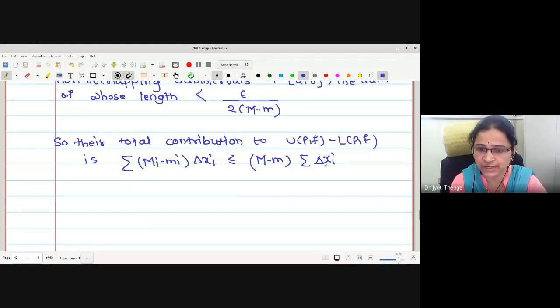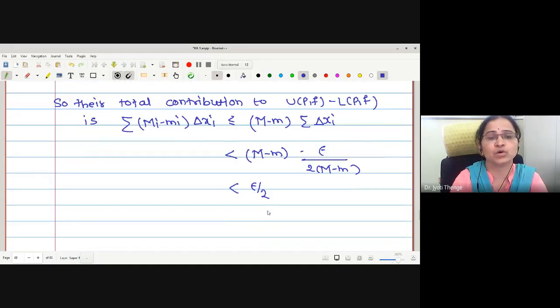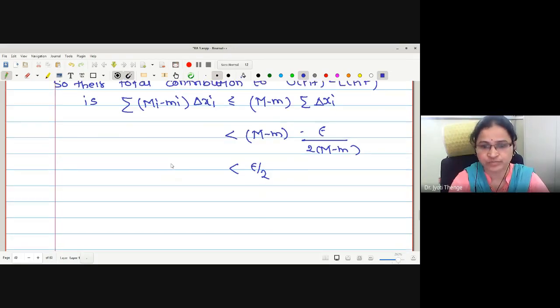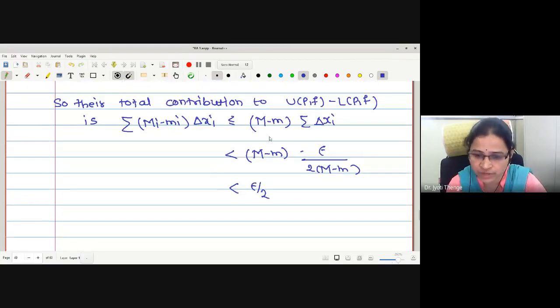But what is the summation of delta x_i we have selected? Less than epsilon upon 2 times (M minus m). Therefore I will write (M minus m) into epsilon upon 2 times (M minus m), which gives us epsilon by 2. Therefore their total contribution, those p subintervals covering the limit points, is less than epsilon by 2. Okay, this is what I call the first statement.